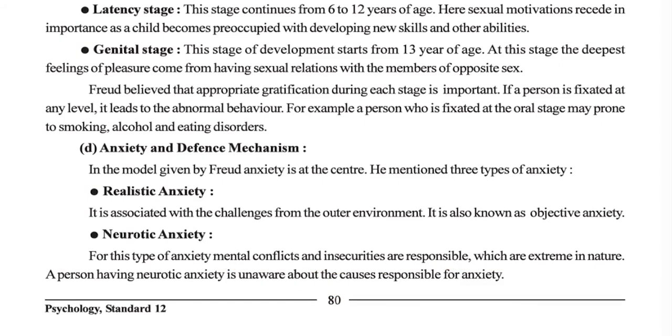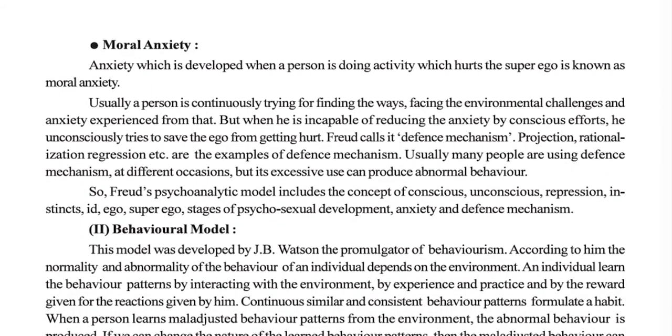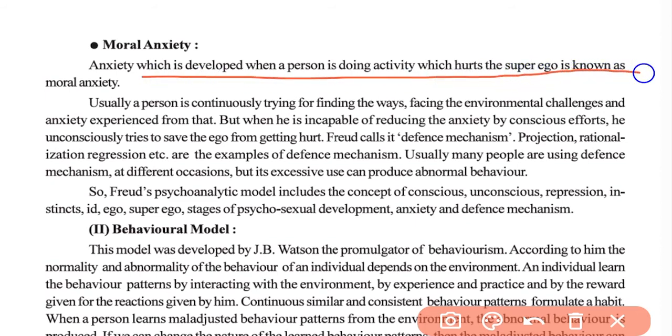Then comes the moral anxiety. Moral anxiety is developed when a person is doing an activity which hurts the superego. So if a person is doing something which is against the superego, then the anxiety that the person feels is moral anxiety. We know that the superego is associated with morality and idealism. It is associated with society, ideals, tradition, customs and beliefs. So if a person is doing something contradictory to his superego, then it will lead to moral anxiety.